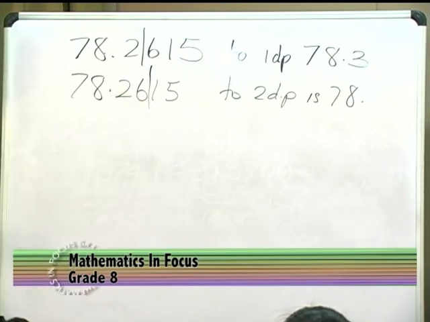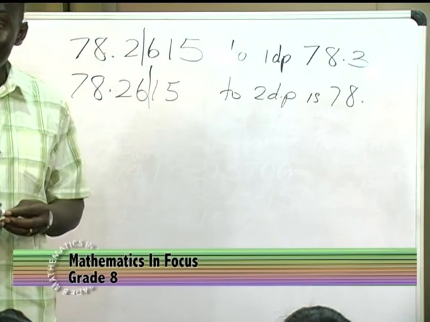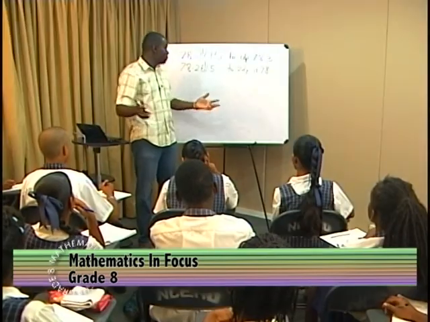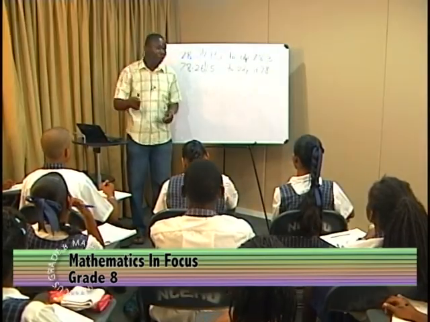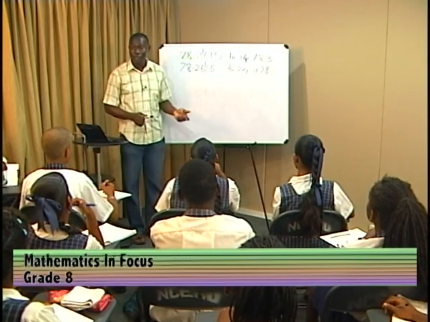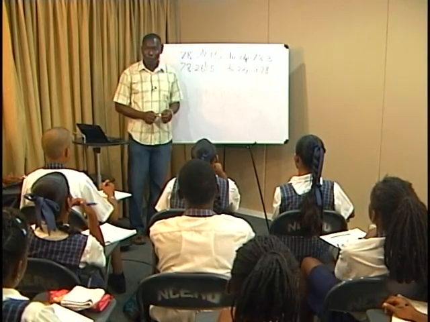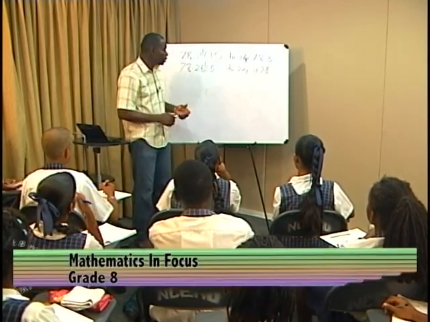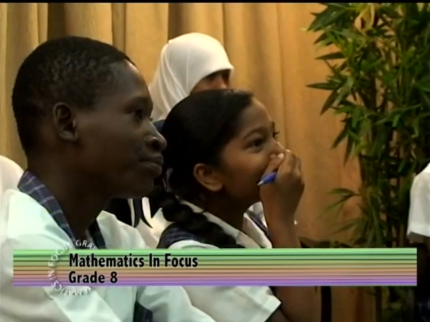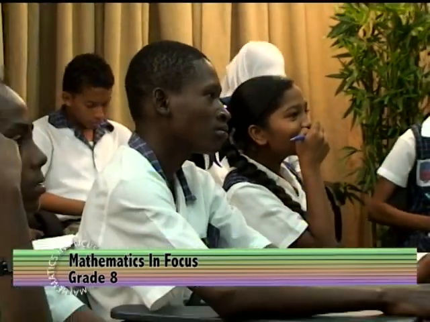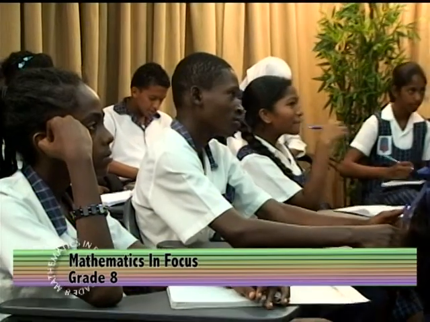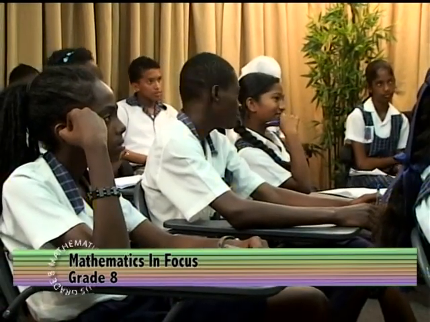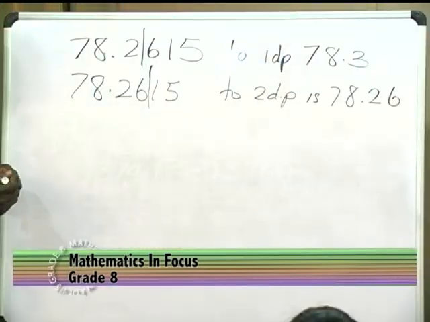Anyone agree with her? 78.3? No, sir. We have a few persons who disagree with you. So many people can't disagree with you. So one person who's disagreeing with her, what do you think the answer should be? 78.26. All right. Let us see where you went wrong, so the next time you will not go wrong again.